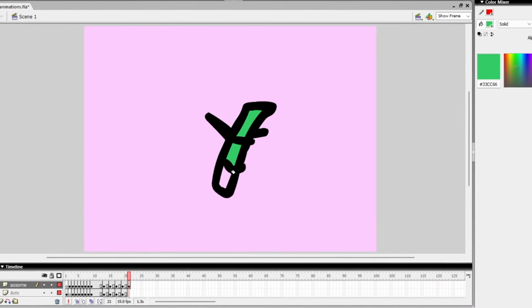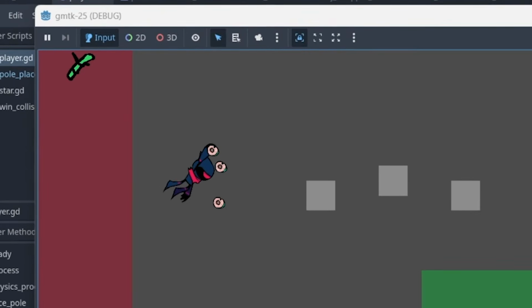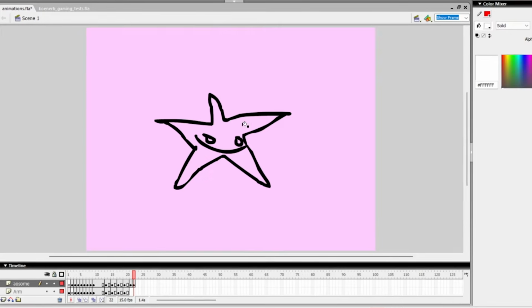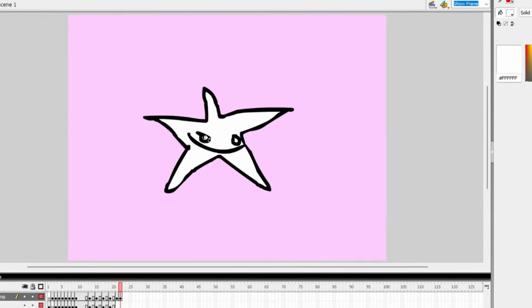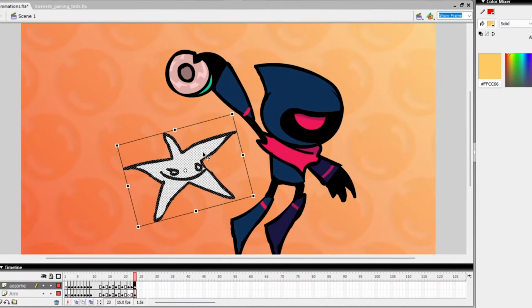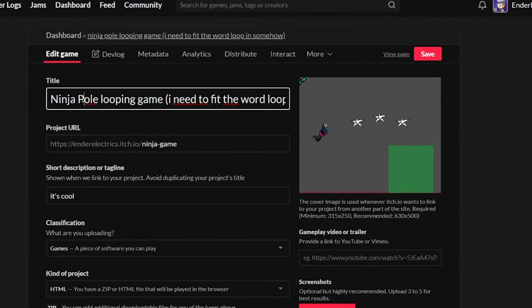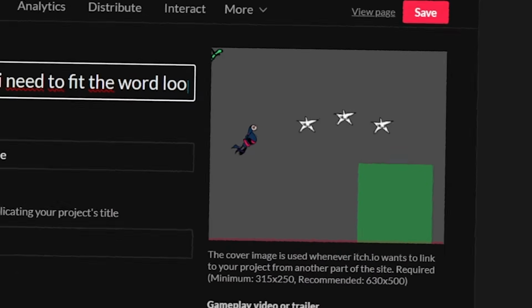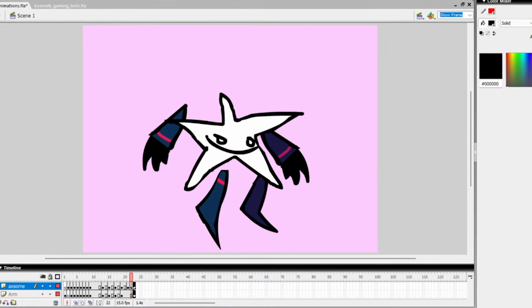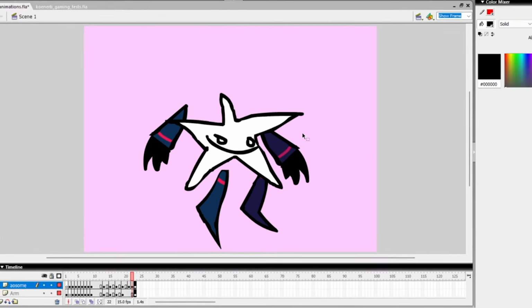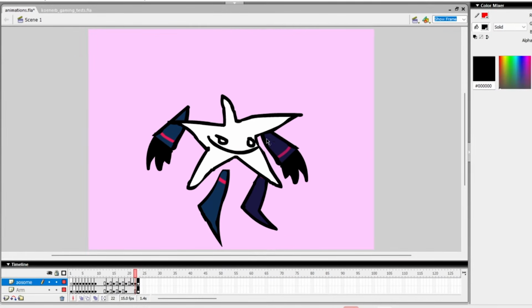I got started making some placeholder graphics for these bamboo sticks, which show you how many pulls you have left, and these stars, which I should have kept for the final game. I'm not sure. At this point I actually wanted to make some thumbnail art for the game to put something on the itch.io page that wasn't, you know. So I actually got started with... Oh my. Let's keep that for later.